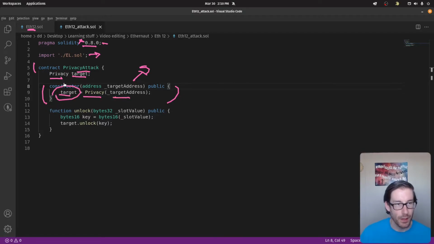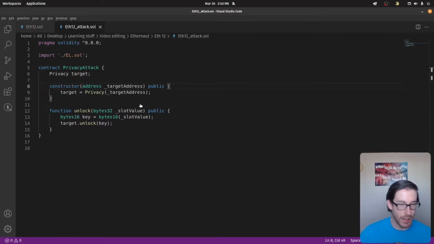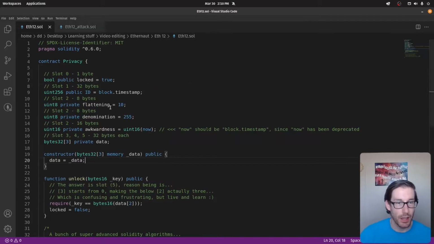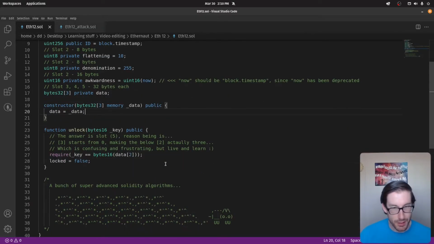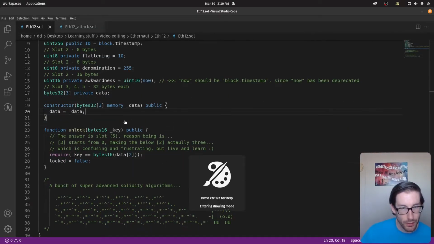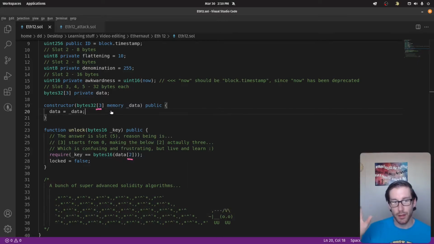And once we've done that, in this function, this is where all the action happens. This is where we're actually going to do the unlocking. So when we call this unlock function, we're going to input a slot value. And that slot value is going to have to be the specific array item that needs to be to meet that requirement. And remember down here, the specific item that they're looking for is going to be the last item in this three length array.